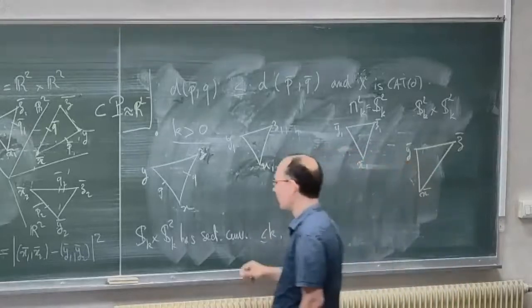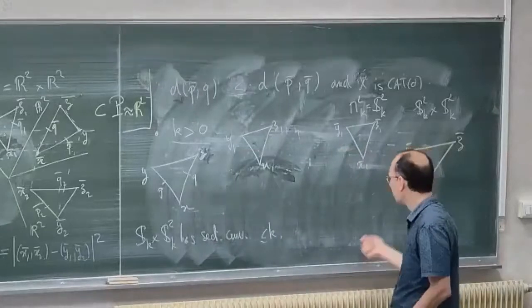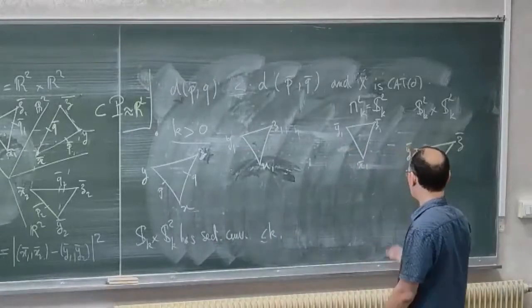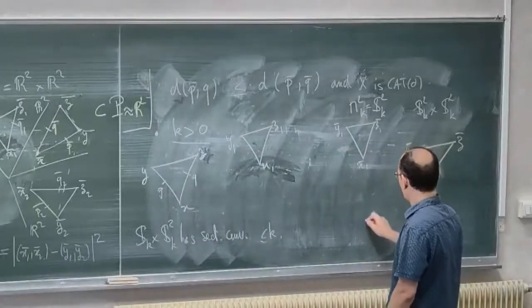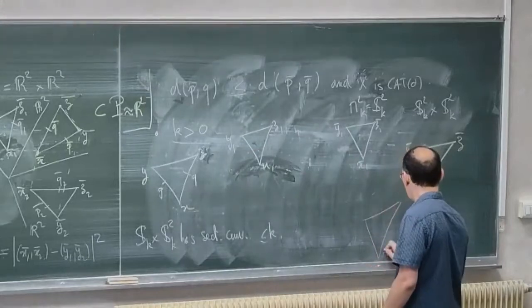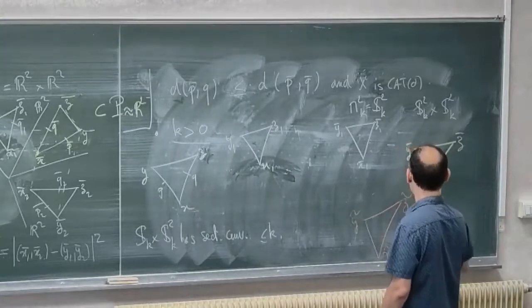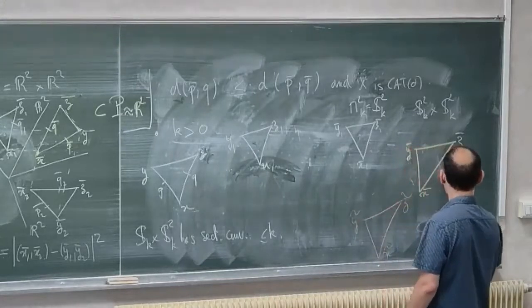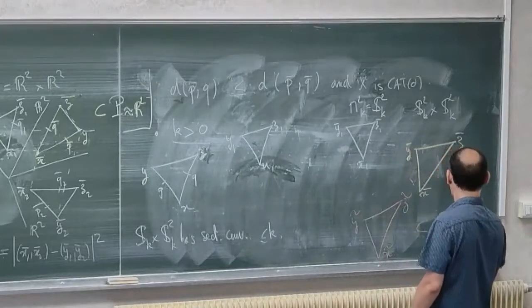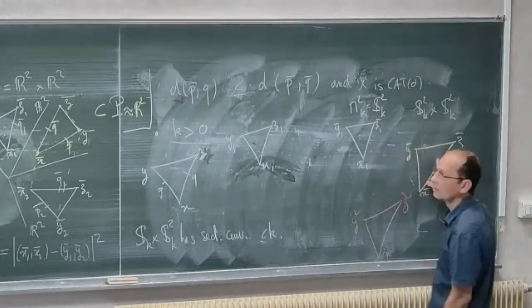So what I can do is to add a third triangle, say X tilde, Y tilde, and Z tilde, and this triangle is in S2K, and it is a comparison triangle for this one.